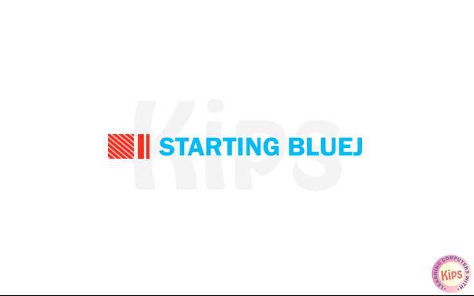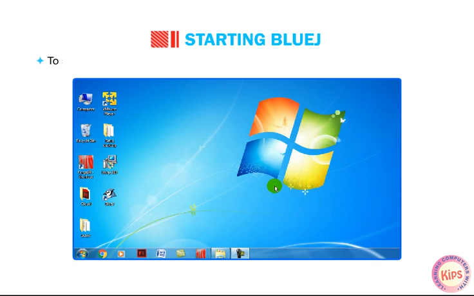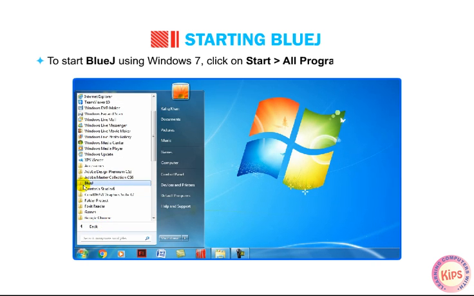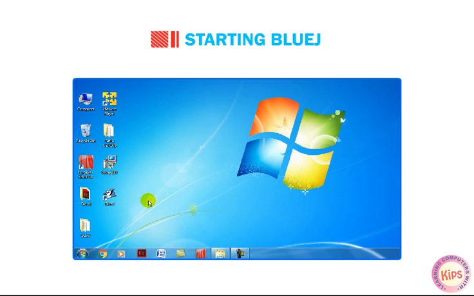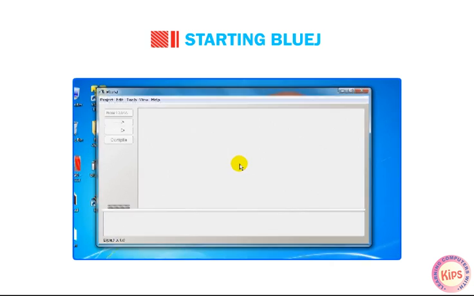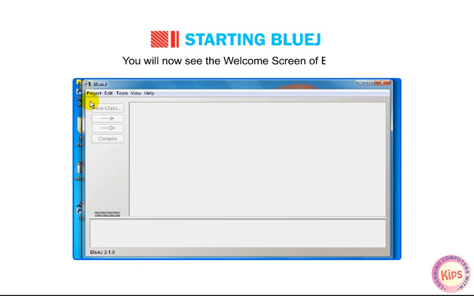Let us understand how to start BlueJ. To start BlueJ using Windows 7, click on Start, then go to All Programs, then go to BlueJ, then go to BlueJ. We can also launch BlueJ by double-clicking on the BlueJ icon on the desktop. You will now see the welcome screen of BlueJ.